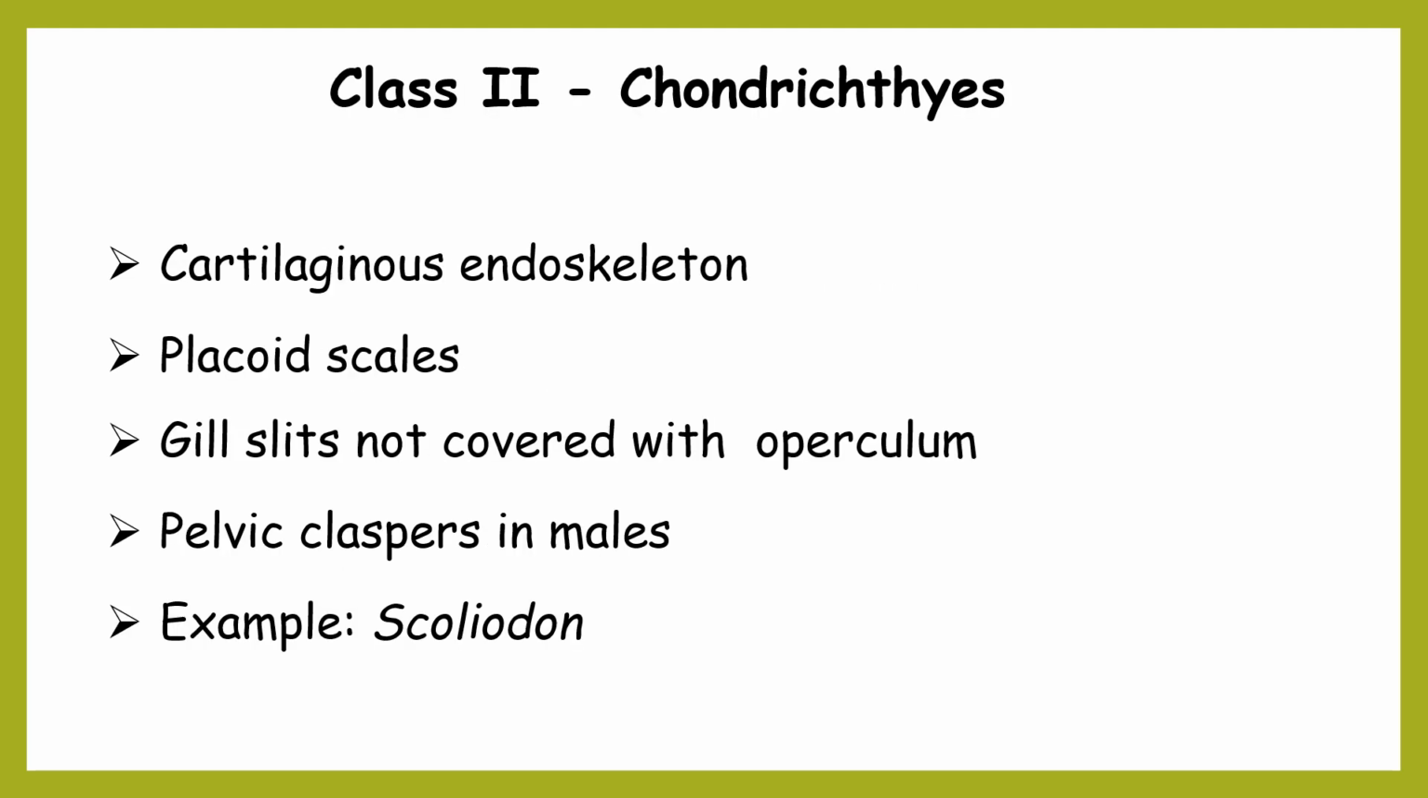Class 2, Chondrichthyes, because they have an endoskeleton made of cartilage. That is why the name comes as Chondrichthyes. They have placoid type of scales. Gill slits are not covered with operculum, and pelvic claspers are present in males, which help in the fertilization process. The example of this class is Scoliodon.